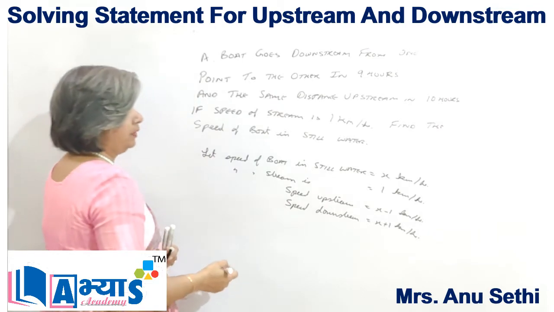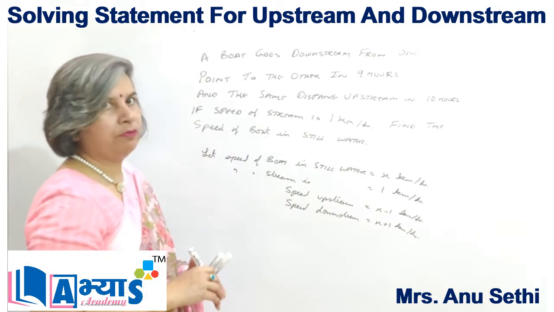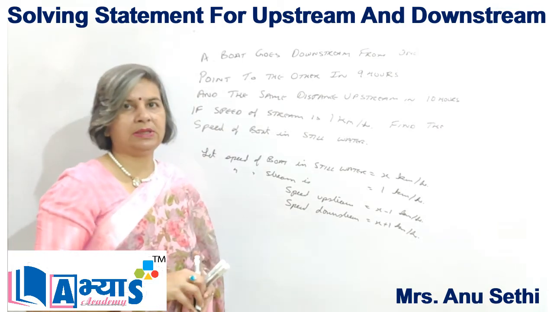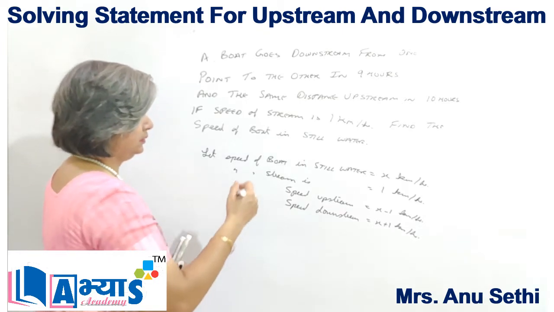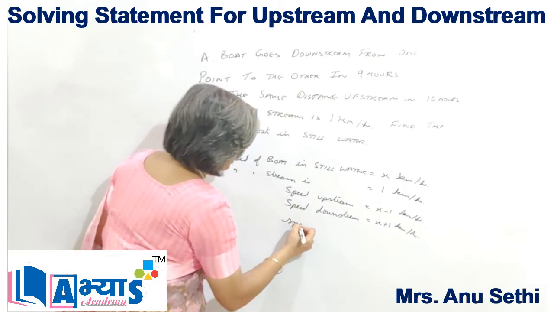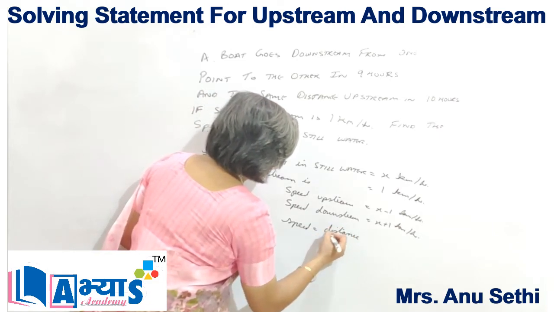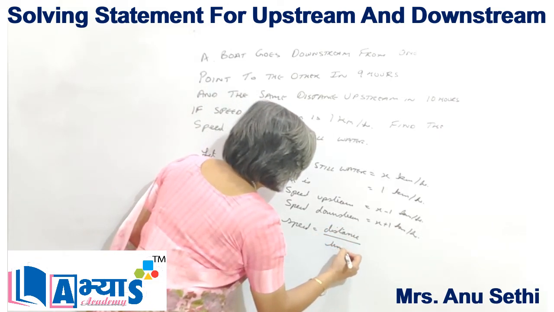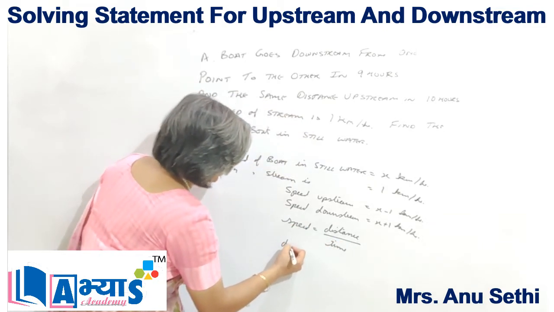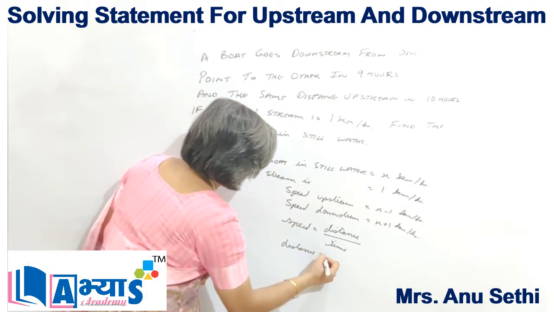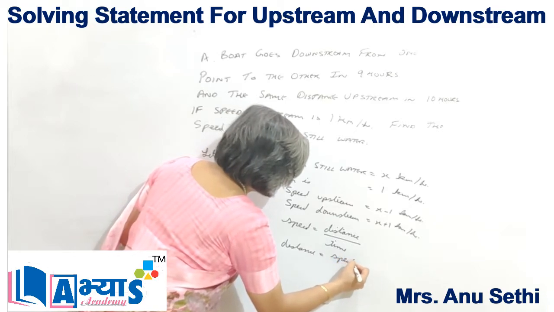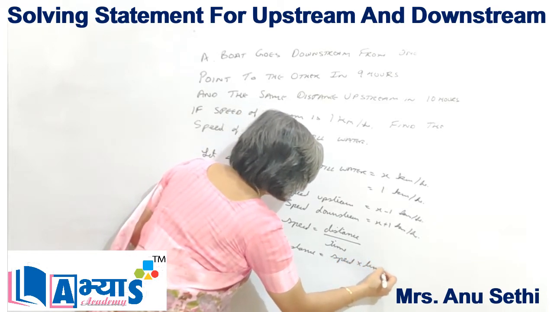Now, as we are given the number of hours that the boat is taking, we'll find the distance. That means the formula is speed is equal to distance upon time. So we can say that distance is equal to speed into time.